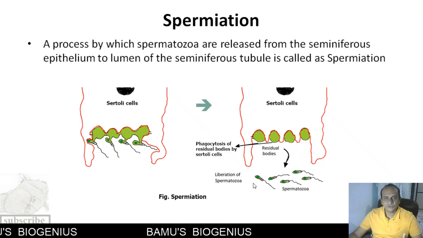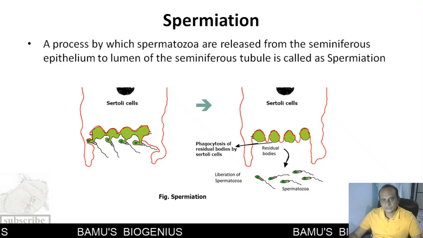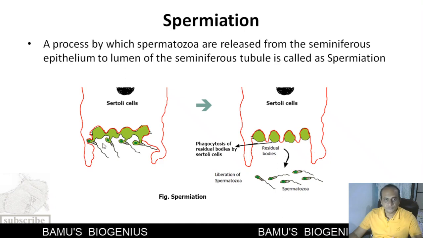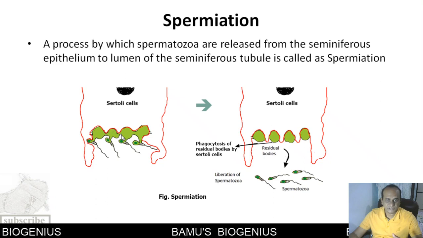So, this particular process can be used as a potential site of research for fertility control. Here we know that the developing spermatozoa, or we can say the spermatids, remain attached to the Sertoli cells with the help of certain adhesion molecules.